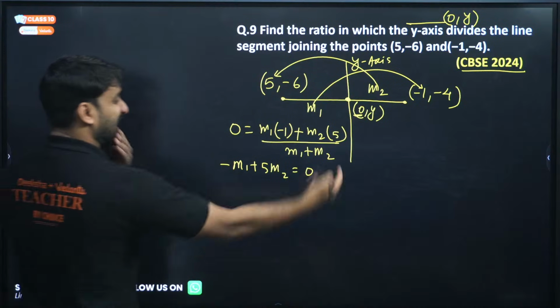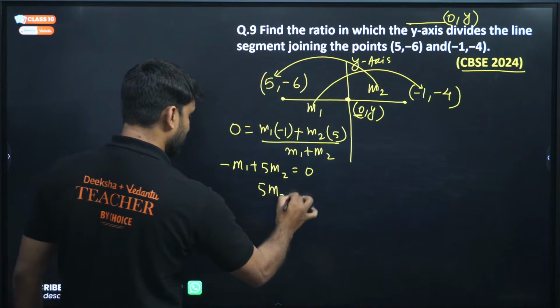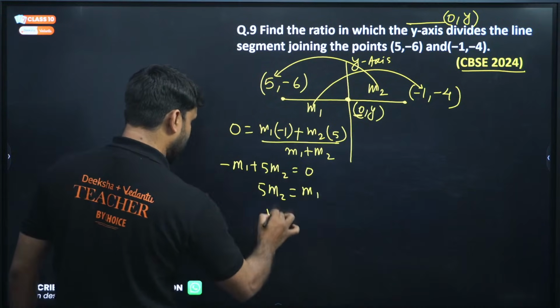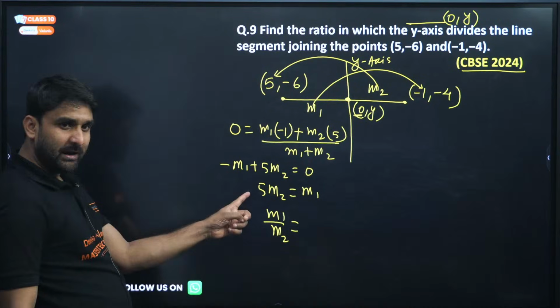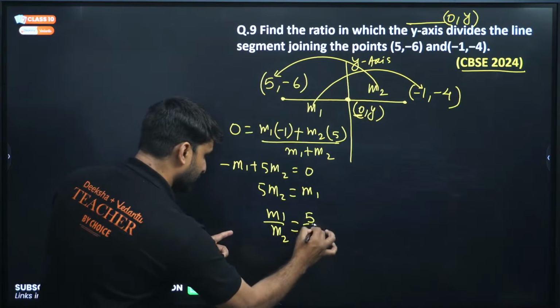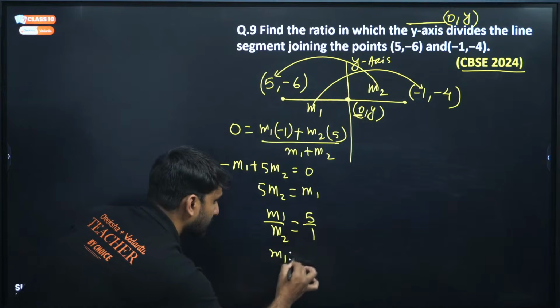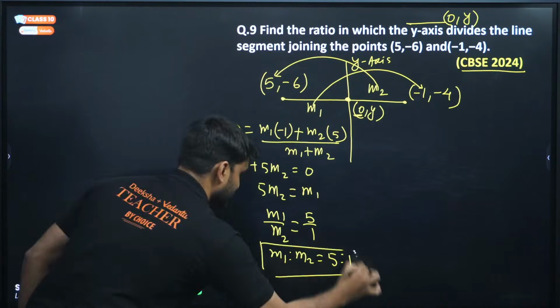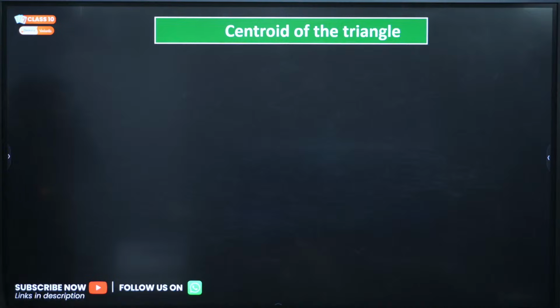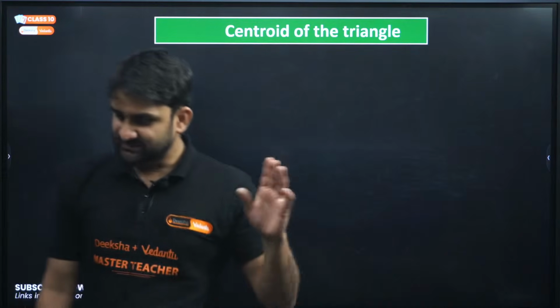Can I shift m1 that side? So 5 m2 will be m1, but we want m1 by m2. With m2, 5 is multiplied, so 5 will come here, 5 by 1. So m1 ratio m2 will be equal to 5 ratio 1. Answer. Moving to next question, next theory, centroid.